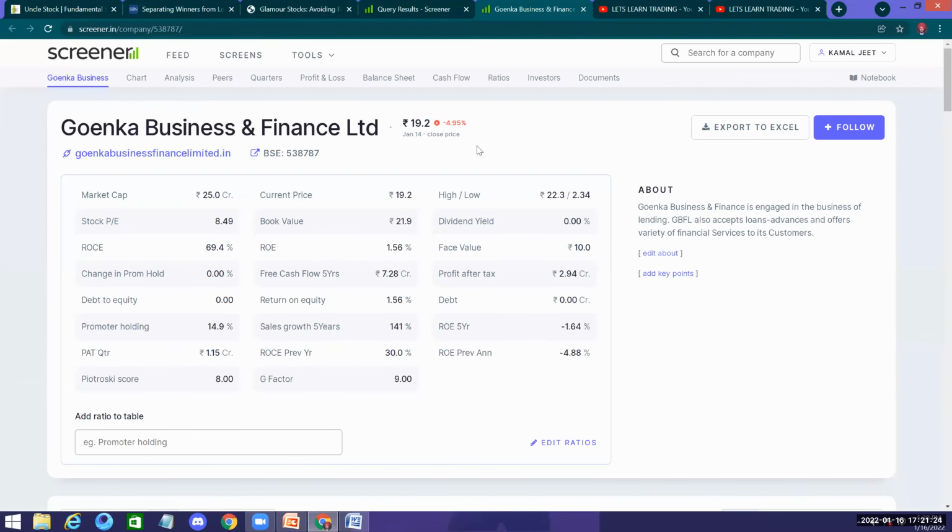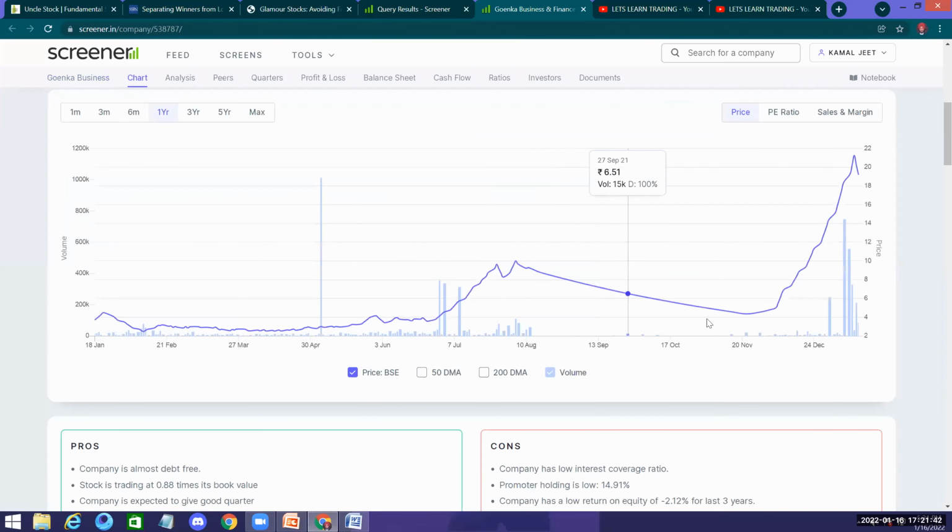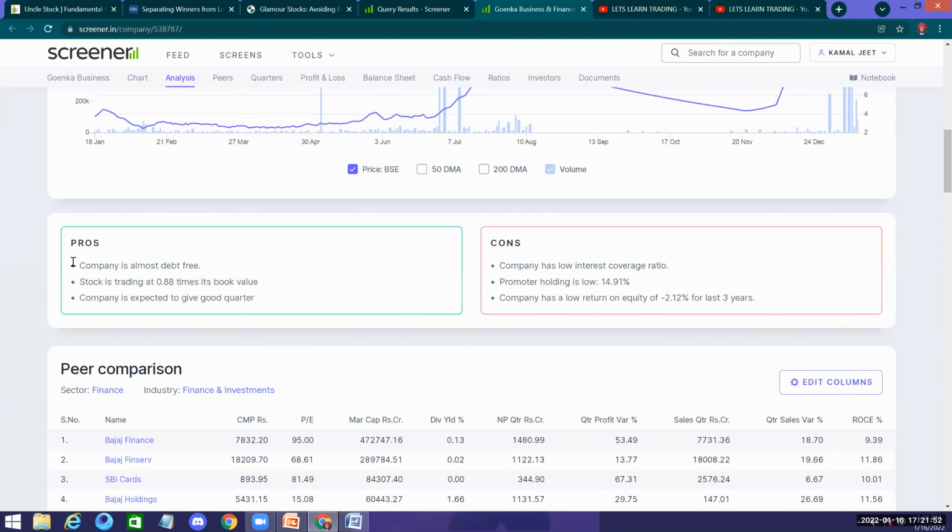It was on a circuit breaker on the higher side till Friday, or till Thursday, it was hitting the upper circuit, starting from 2 rupees 34 paisa to 22.3, 10 times over a period. Maybe it started a journey somewhere around here, 6th December, and it came up till here. Now this company, I just read about it.